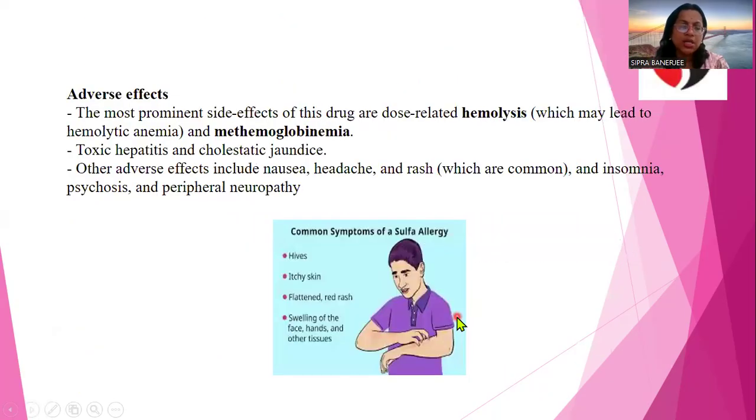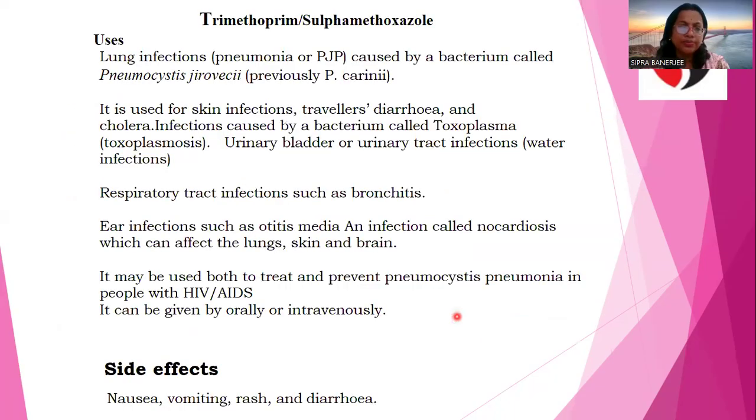Next, the adverse effects. Again, we can see hemolysis, and with hemophilia it can be found. Toxic hepatitis and cholestatic jaundice can be found.